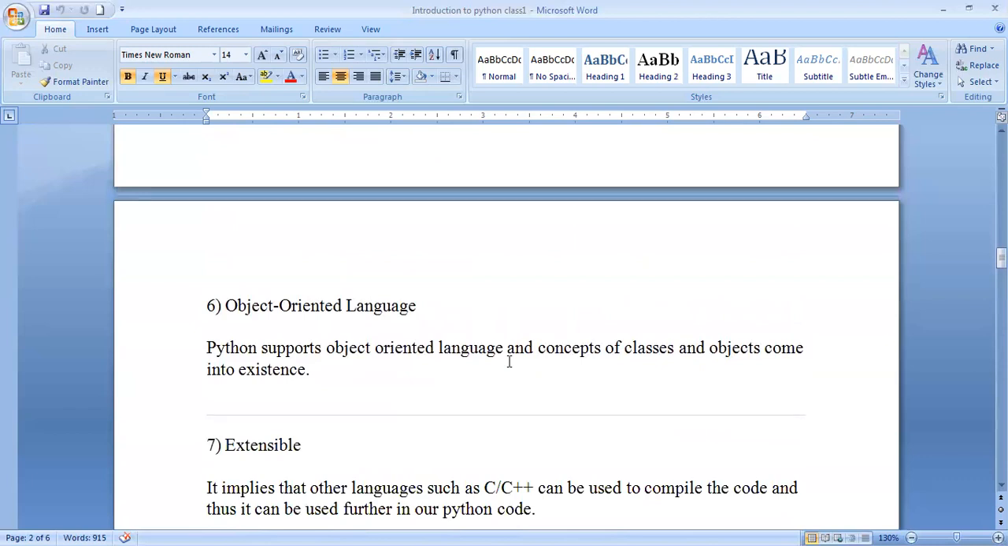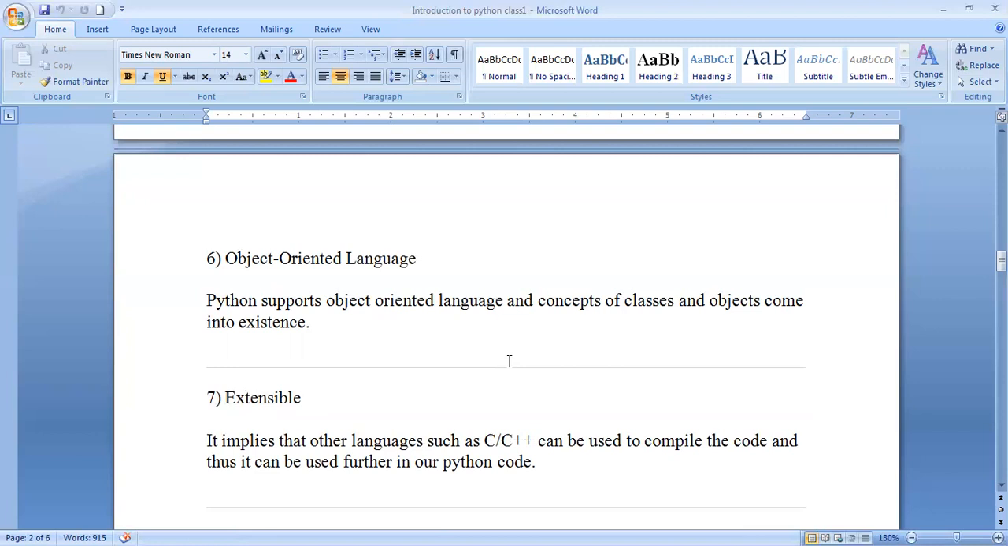Object-oriented language. Python supports object-oriented concepts, and the concepts of classes and objects come into existence. Here, different classes and objects integrate together to support a highly object-oriented language, so a number of classes and objects will be supported. And it is extensible. It takes its base from C++ to compile the code and can be used further in our Python code. If you learn C and C++, it is also a great benefit for other programming languages. However, Python can be written in English language.